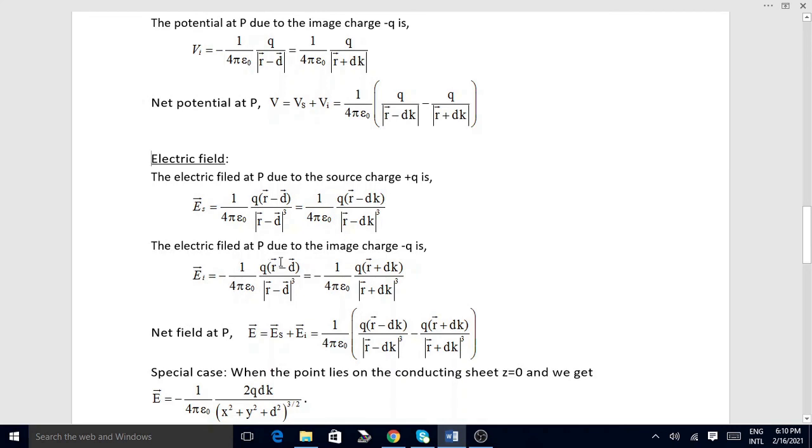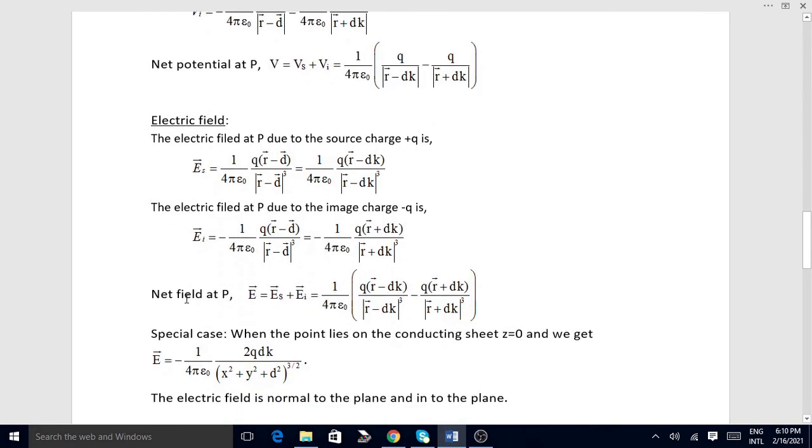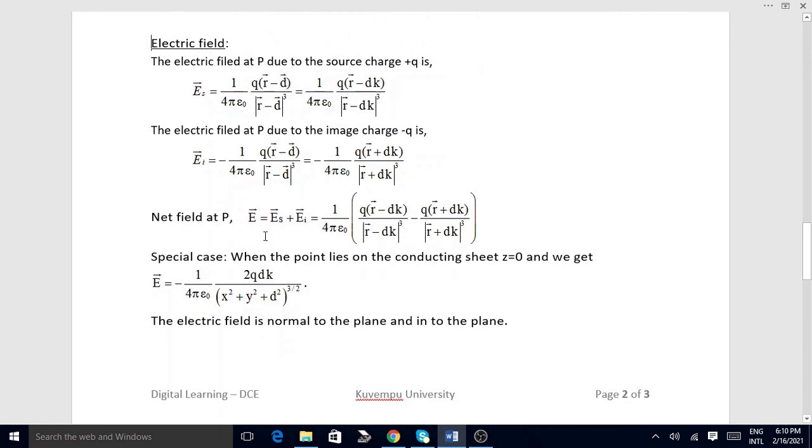Charge into position vector, that is r minus d, divided by the cube of the magnitude of the r minus d vector. This gives the electric intensity due to the image charge. The net field at P is the sum of these two fields.